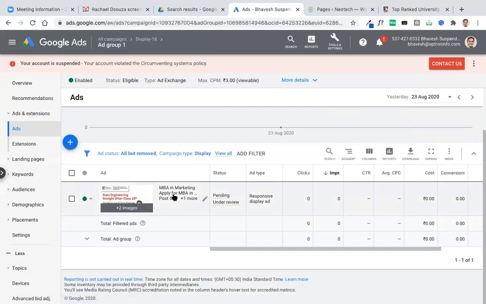Now my ad is created. It will be pending and it may take about 2 to 3 days. Here it takes more time. Google will review it in 3 to 4 days and then only it will go live. Display ads generally take more time to get approved.